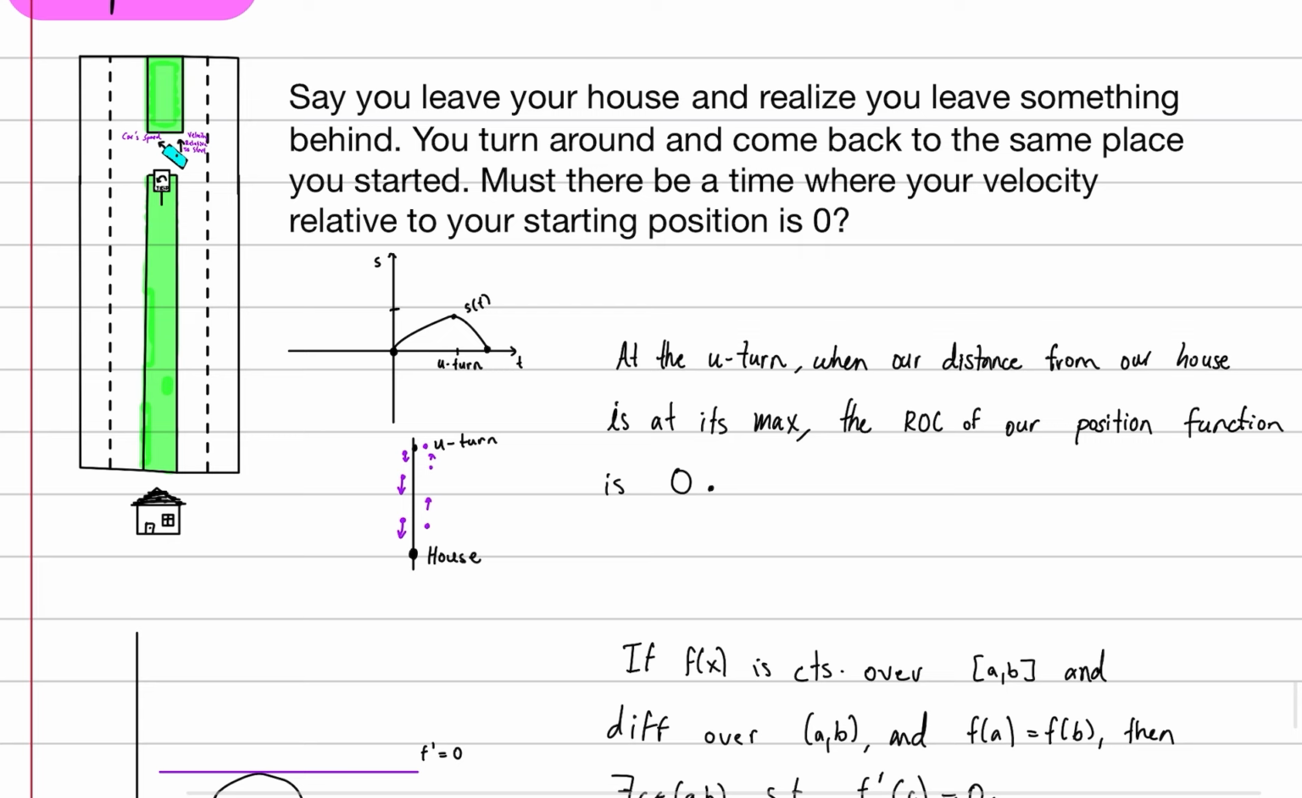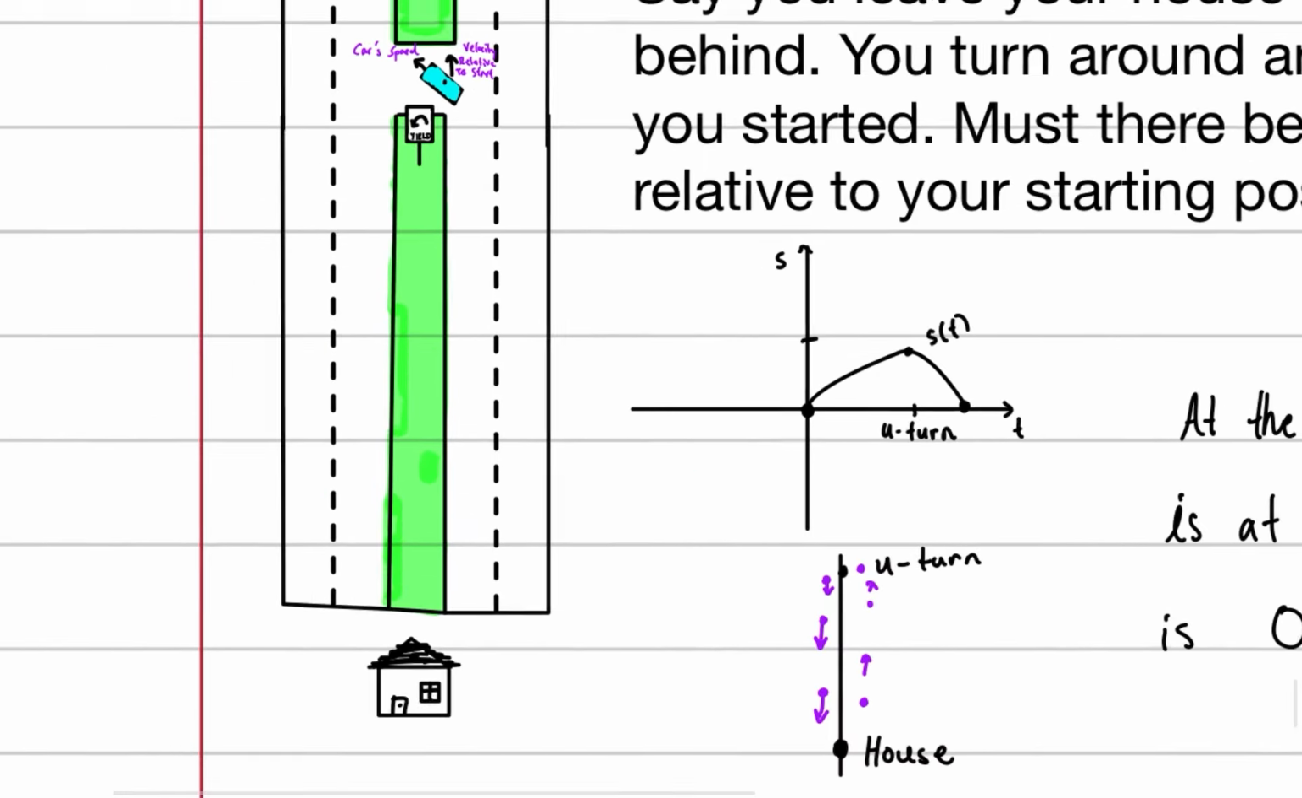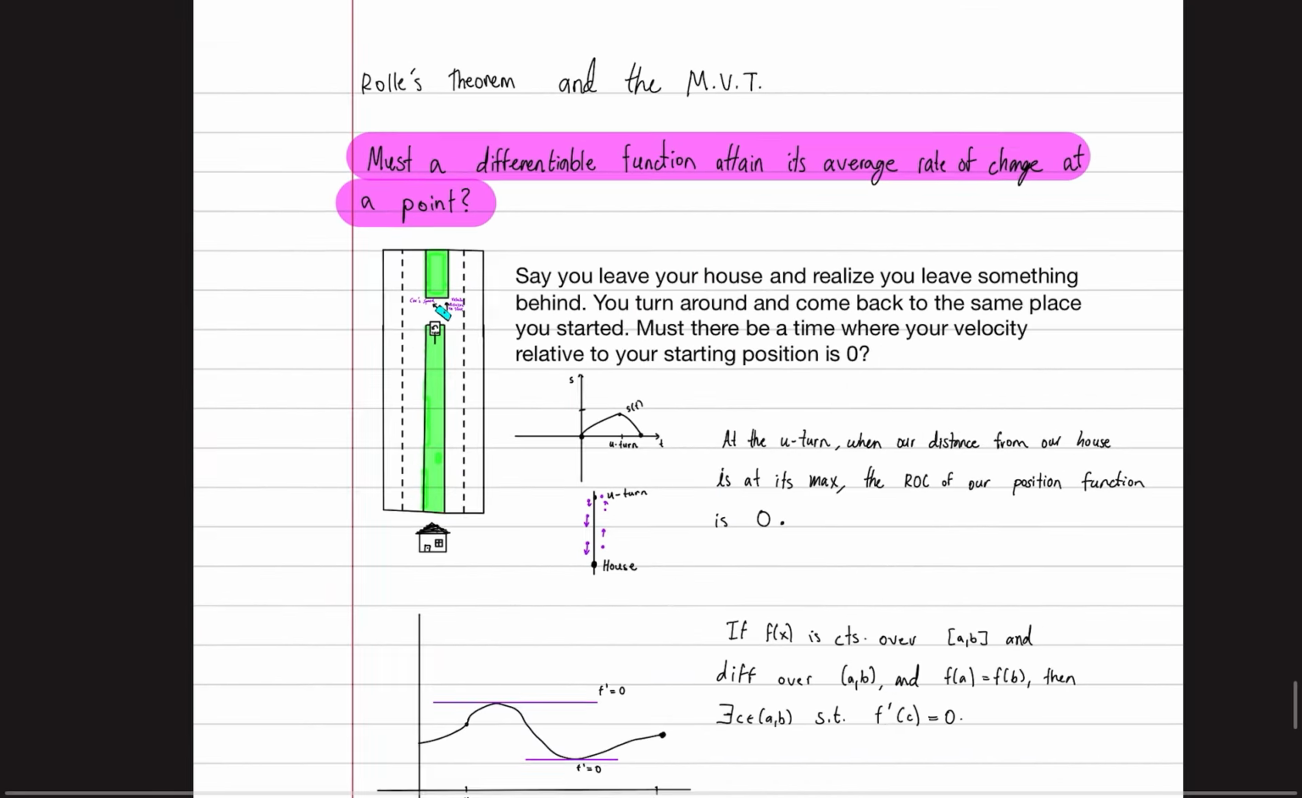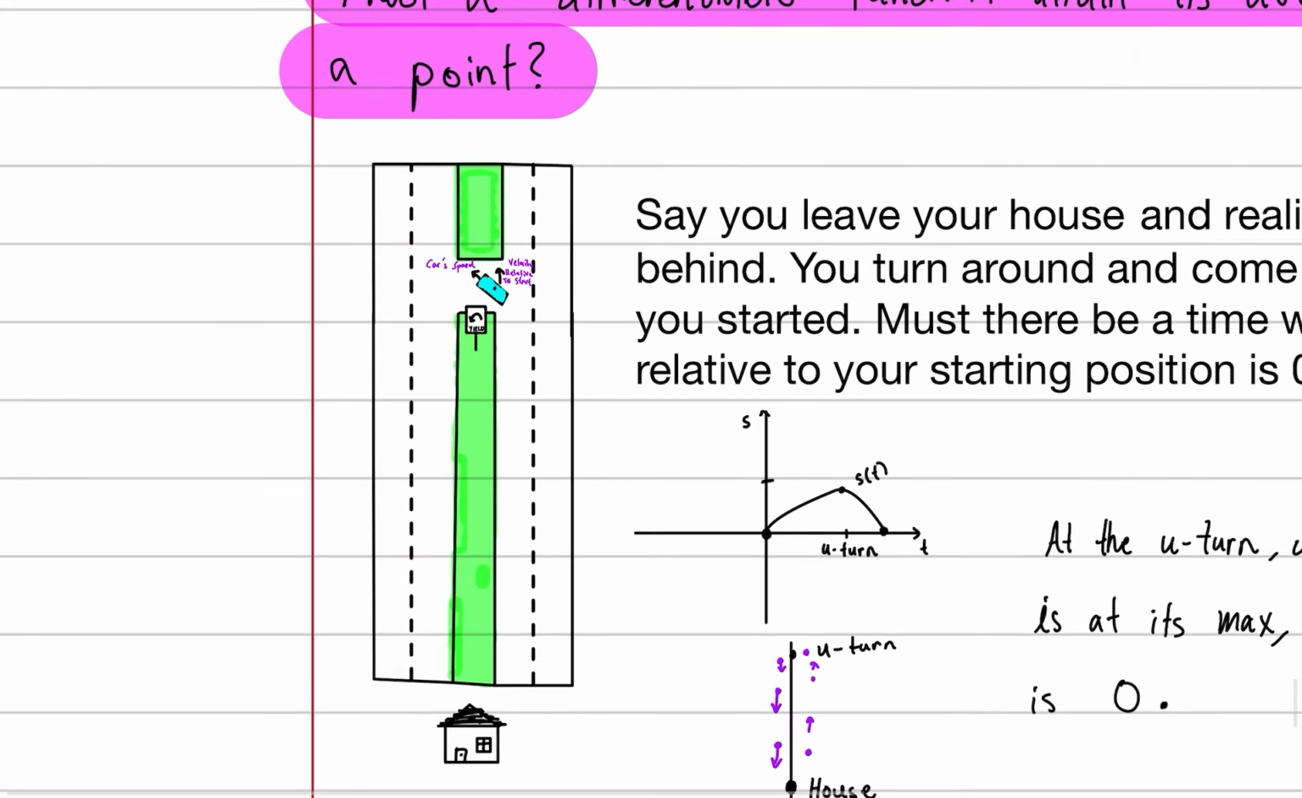Let's say you leave your house and realize you left something behind. This is for a more specific case. You turn around and come back to your house. So you're driving along the street, you make a U-turn, right? Hopefully safely, and you come back to your house because you forgot something. Must your velocity, vertically speaking, relative to the house, be zero at some point?